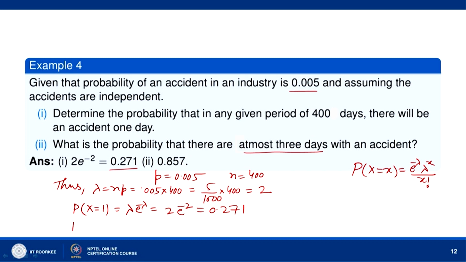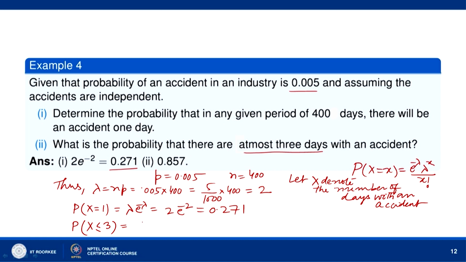Now, what is the probability that there are at most 3 days with an accident? So, probability that x is less than or equal to 3. Here let x denote the number of days with an accident. So, here there must be at most 3 days with an accident. So, this is P(x less than or equal to 3).